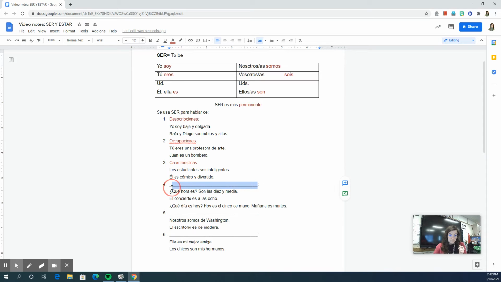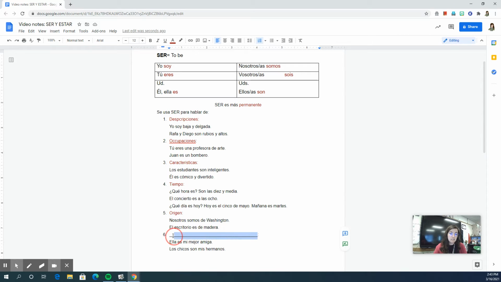We use ser when we are talking about tiempo or time. This includes the time on a clock and also time on a calendar, like hoy es martes el 16 de marzo. I said hoy es. I used the usted form of ser. We use ser when we're talking about origen or origin, where something or someone comes from, or what something is made out of. Like my second example is el escritorio es de madera. That means the desk is made of wood.